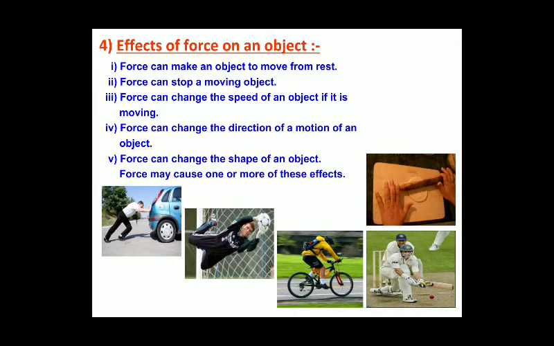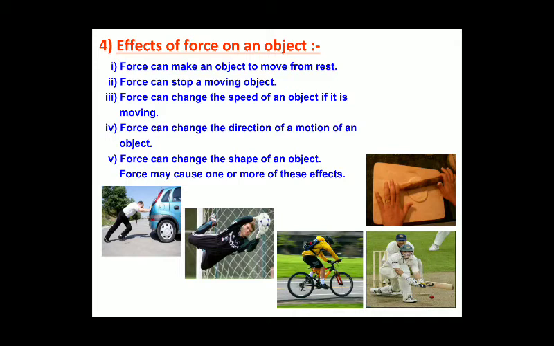Two things: either a force can move a resting object or a force can stop a moving object. Next, what effect can it make? The force can reduce the speed of an object or increase the speed of an object. If you observe, it is related to the above two points.